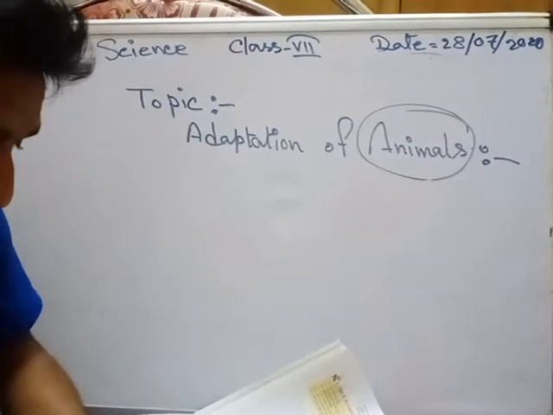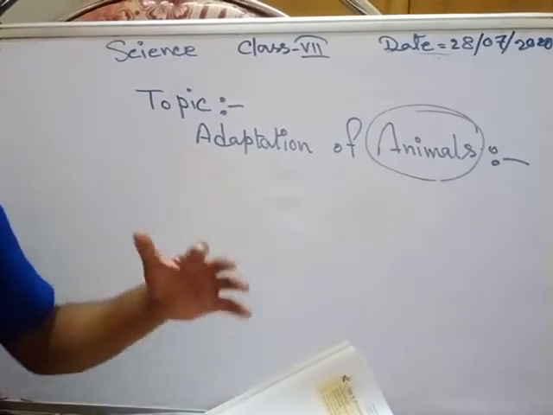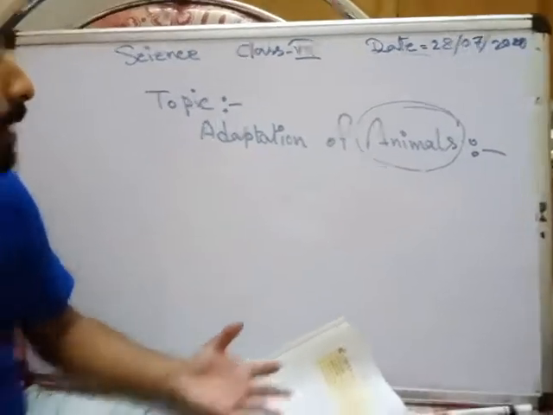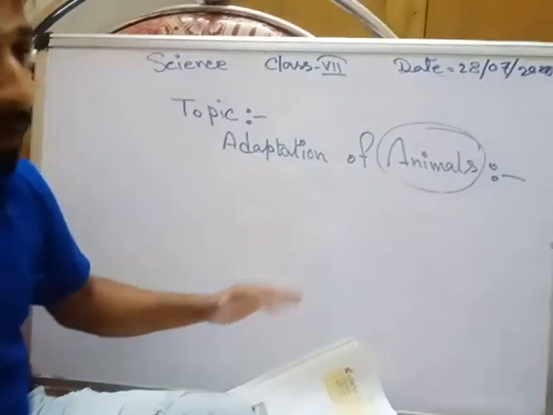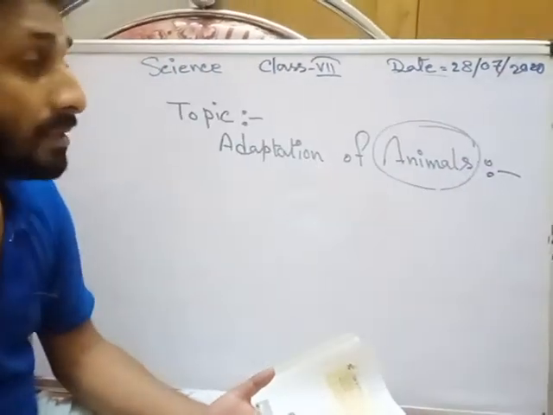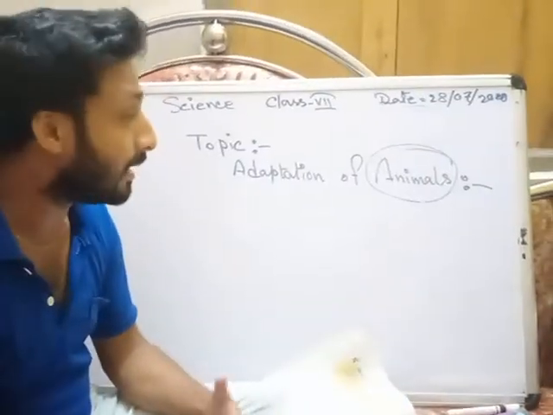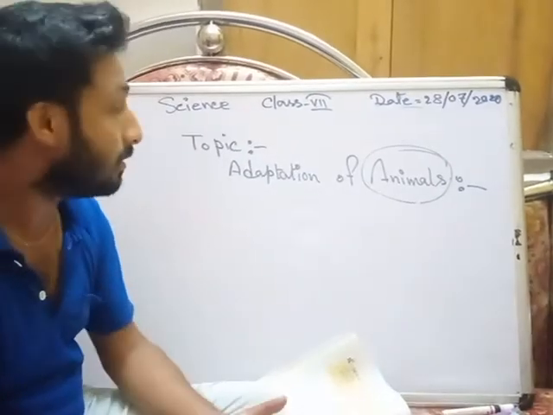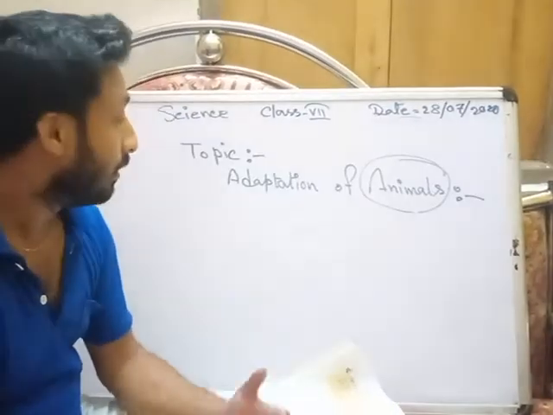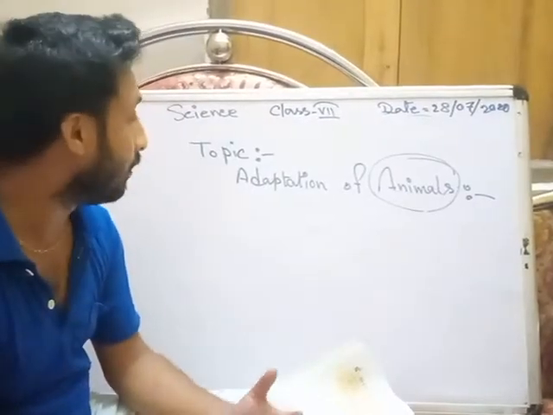Day by day, or after a few days, the climate will change. That's why animals also change their adapted characteristics. That means by their changing characteristics, they will adapt to the changeable situation, the changeable calamity and also the changeable surroundings.